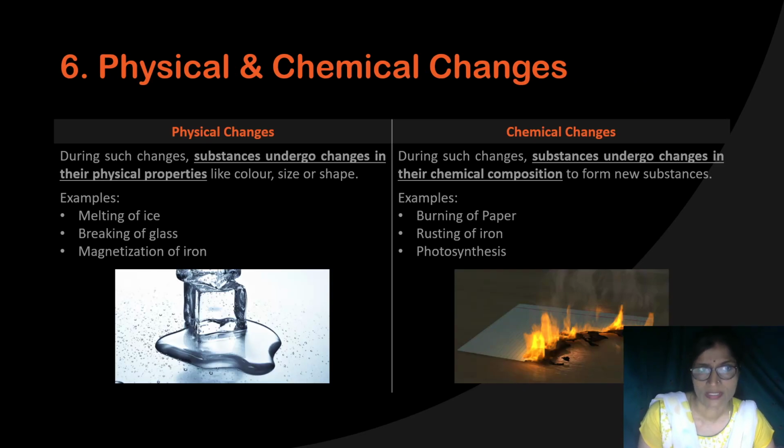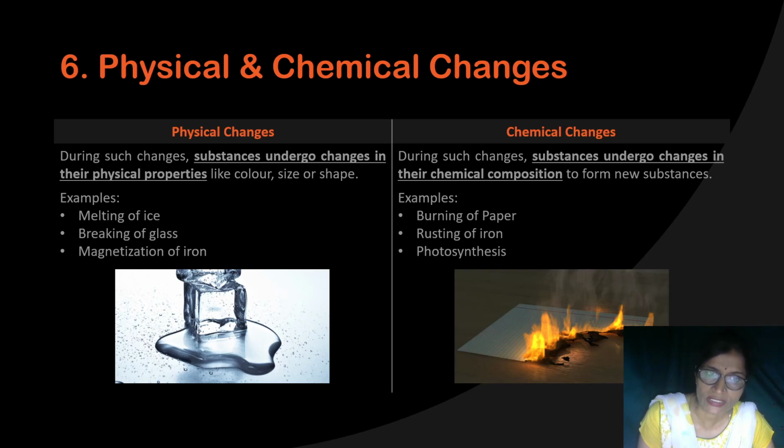Again, some changes are physical and some are chemical in nature. Physical change, what will happen? Suppose the melting of the ice or breaking of the glass, after the change, no new substance is formed and even the composition of the substance will not change. These types of changes are known as physical changes.